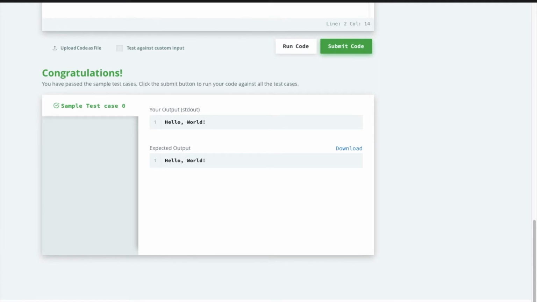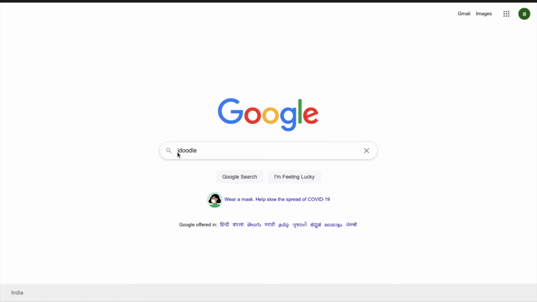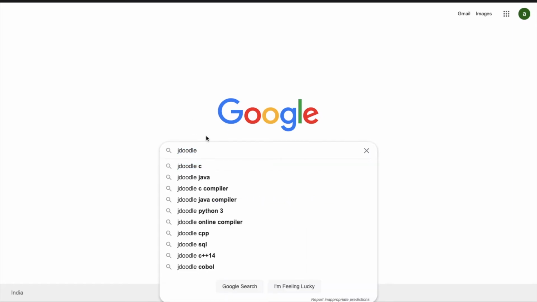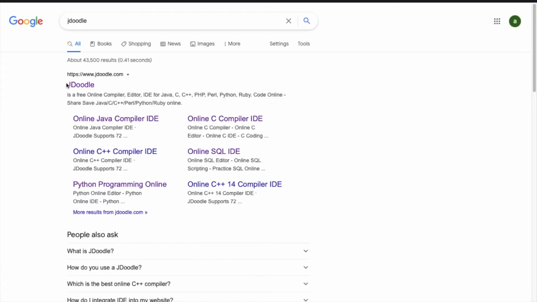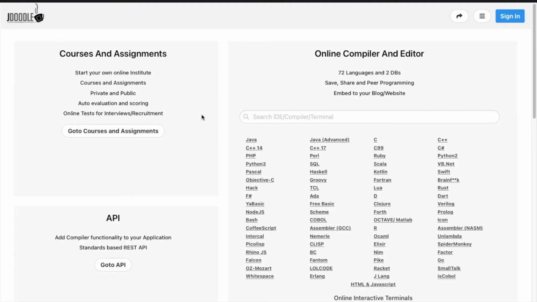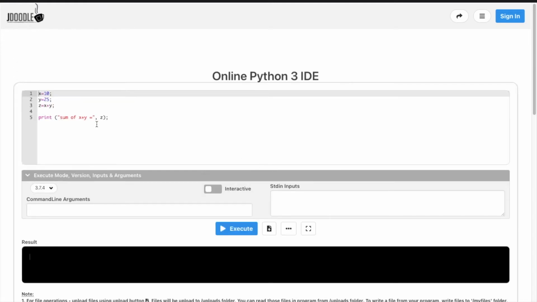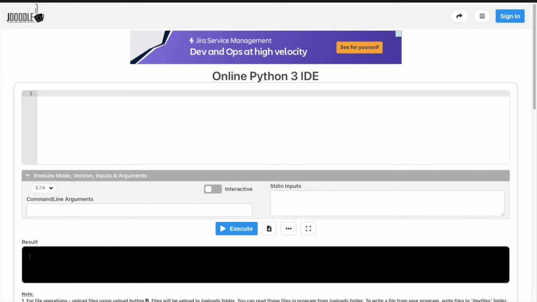We have successfully completed our first problem in the Python series, but there is a lot more to learn about the print statement. For this, go to Google and type JDoodle, J-D-O-O-D-L-E. Click enter. Now click on the first link. Here we can see a ton of languages. Go to Python 3, it is mentioned here. Click on select all and delete the code. It is one of the best online IDE platforms to code.